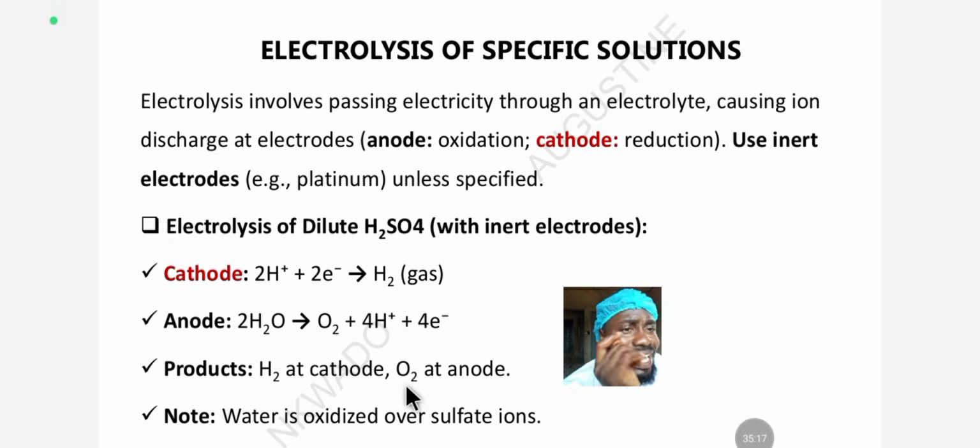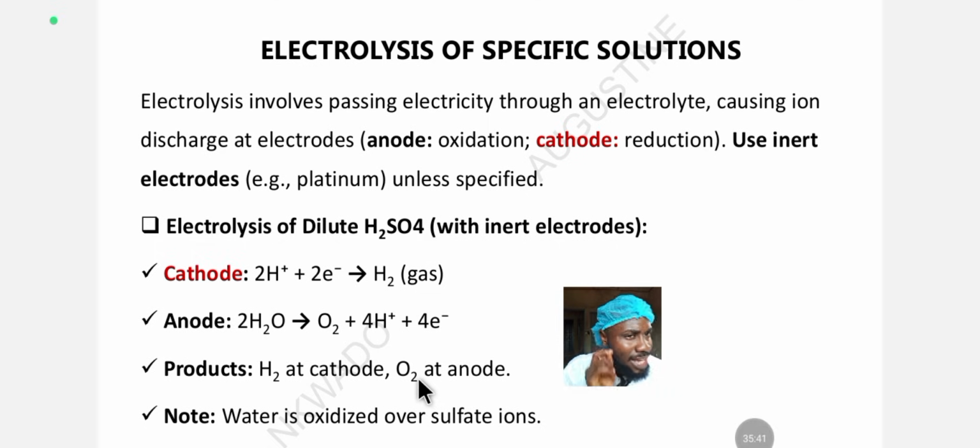Let me teach you. You have to know the ion, the charge on the elements. For example, oxygen is a non-metal, and non-metals are mostly negatively charged. In fact, all non-metals are negatively charged apart from hydrogen, which is positively charged. That's the only exception. It's a non-metal and it's positively charged. But the rest are negatively charged.